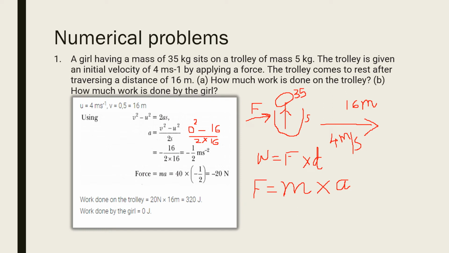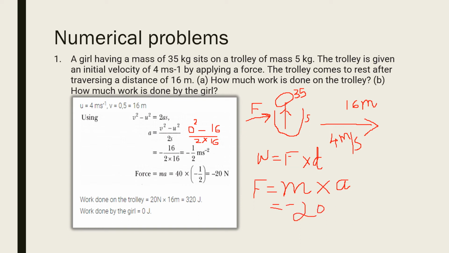Why this minus sign? Because when we apply a force, the body is going to stop its motion, isn't it? It is stopping the motion, that's why the acceleration will be a deceleration. That's why it has a negative sign, minus half meter per second square. So we can just apply this value in the formula F equals ma: 40 into minus half, that is equal to minus 20 Newton. So the answer is F is equal to minus 20 Newton.